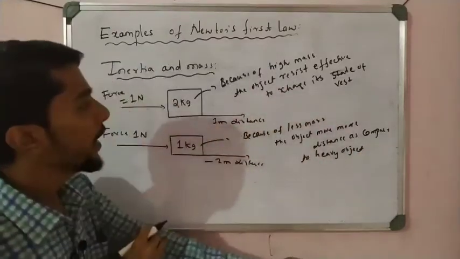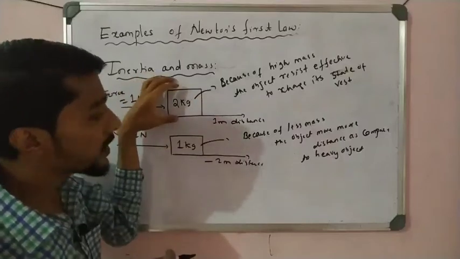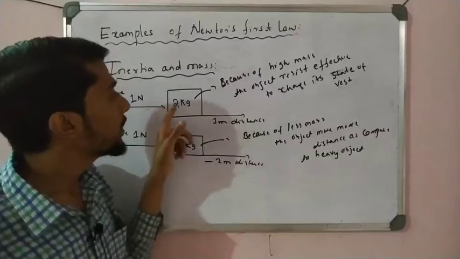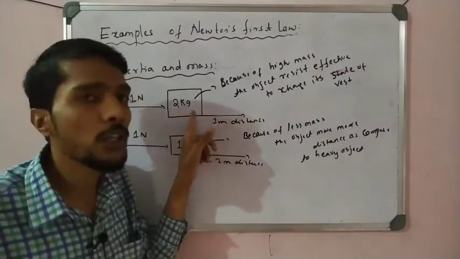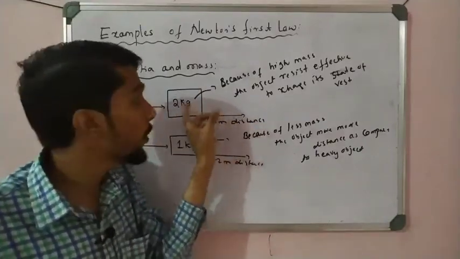So see here, the inertia of rest is there. The same force is applied, but the heavy object is not ready to move effectively. It has difficulty moving even a small distance. Why? Because of more mass.